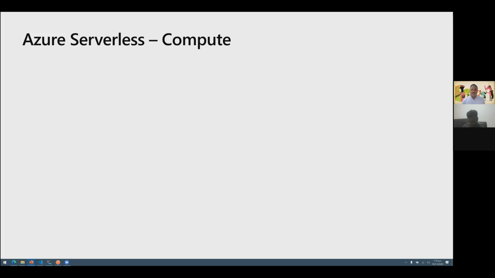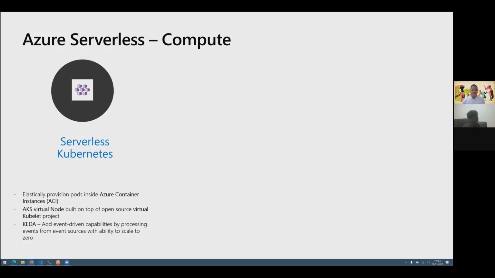Many people have this misconception that serverless means you have to have function as a service. And if you write function as a service, or FaaS, then you are serverless compliant. That's not really the case. That is just one part when we talk about serverless. Let's see which are the different categories which come under serverless.